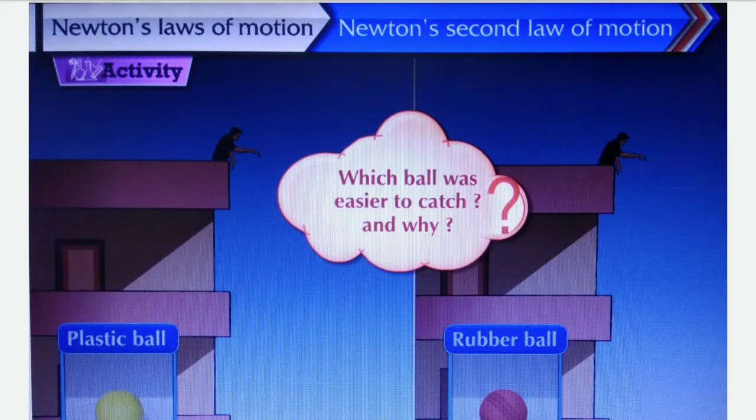Last time we discussed Newton's first law of motion. Today we are going to learn Newton's second law of motion. Let us see an activity.